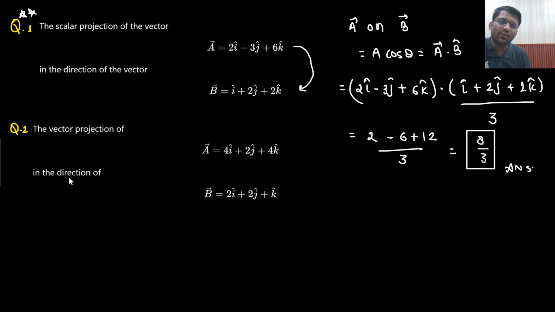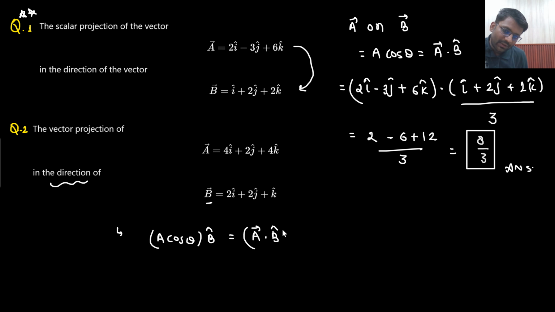Similarly, vector projection of vector A in the direction of B. What will be the answer? Sir, you need to find out the projection. Sir, projection will be A cos theta, but in the direction of B. In the direction of B. So what will be the answer?